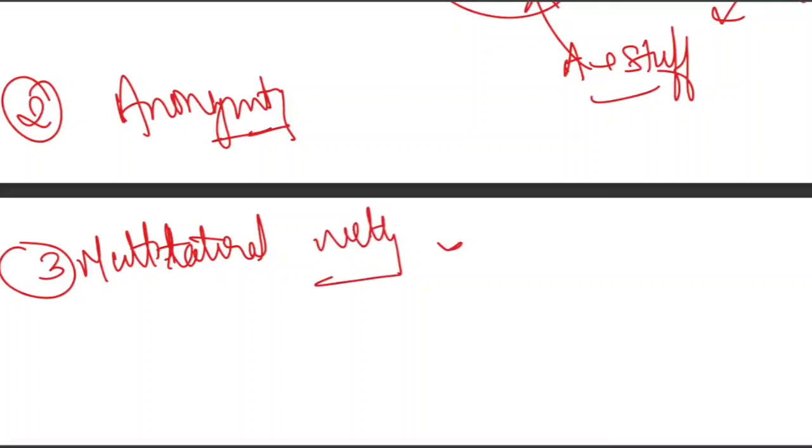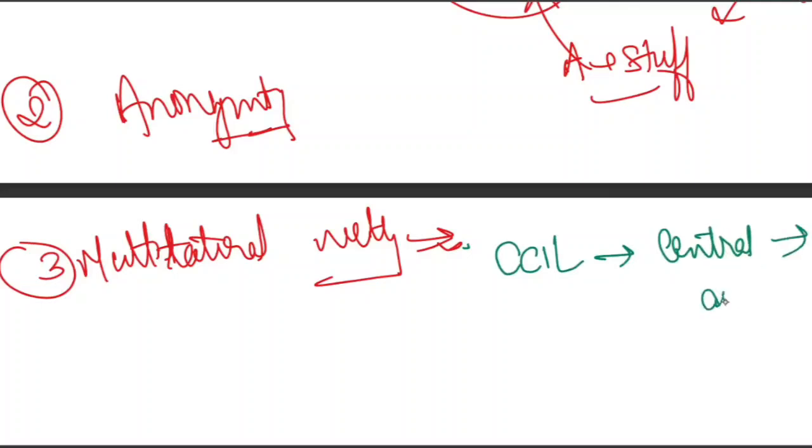You may ask me, sir, why are you explaining all these things? Sometimes it may happen that in the upcoming examination they ask you a question about the benefit of novation in the context of banks. So you must answer multilateral netting is one benefit. What is this multilateral netting? It means CCIL is central to all trades, right? That's why it can net multiple buy and sell positions into one final obligation.